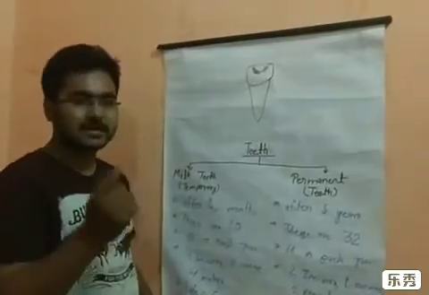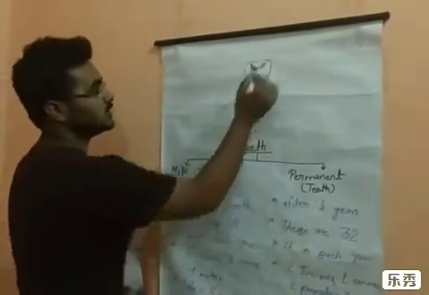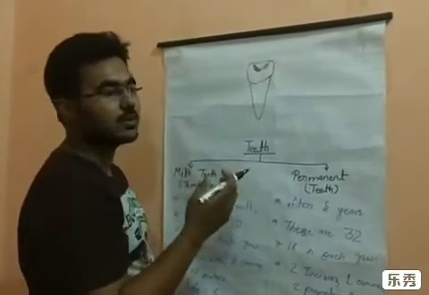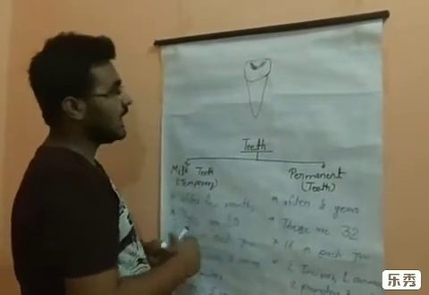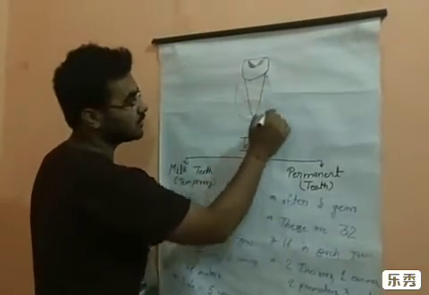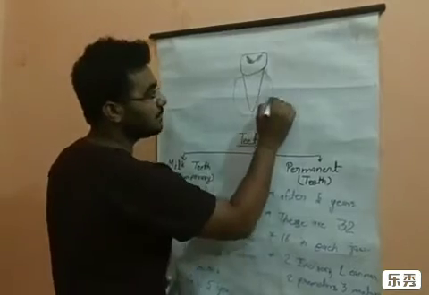So first of all, what is pulp? This is the structure of a tooth. The white part is what you see and use. The inside of this tooth, this whole portion that is inside the enamel, is called pulp.